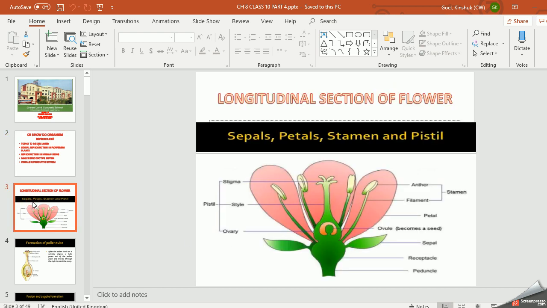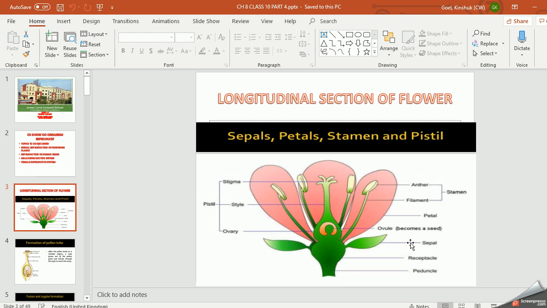As I already discussed with you, the parts of the flower: it contains anther and filament, together we call it stamen, and stigma, style, ovary, together we call it pistil. This is the female reproductive part, and the stamen is the male reproductive part. Apart from that, we have petals, ovules, sepals, then receptacle and peduncle. It is also called thalamus or pedicel.